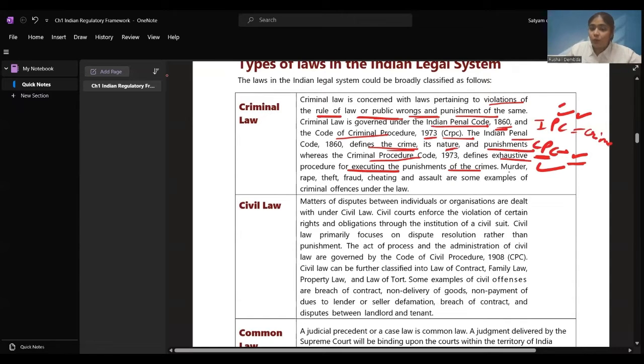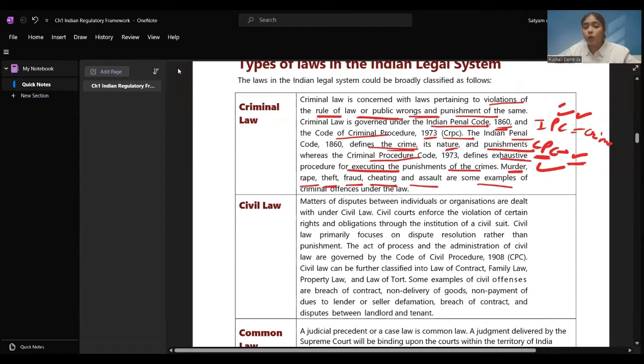They have given all the examples of criminal offenses: murder, rape, theft, fraud, cheating, and assault are some examples of criminal offenses. There can be more examples, but they have mentioned a few of them over here for you to remember. I hope criminal law is clear.